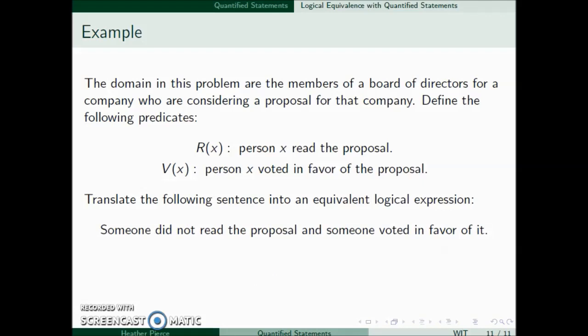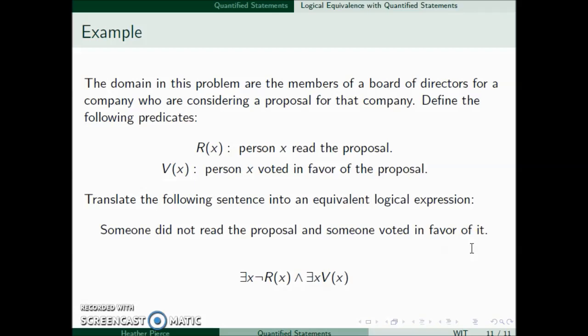One last example. Someone did not read the proposal, and someone voted in favor of it. Once again, the someone indicates a there exists. There exists an x such that the negation of R of x. So this covers the first part of the statement: someone did not read the proposal. We then have the and. Someone voted in favor of it. So and there exists an x such that V of x.